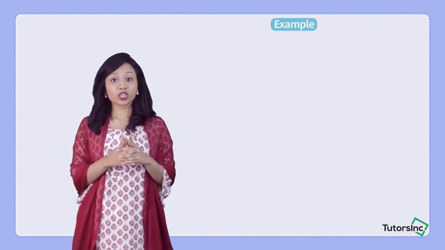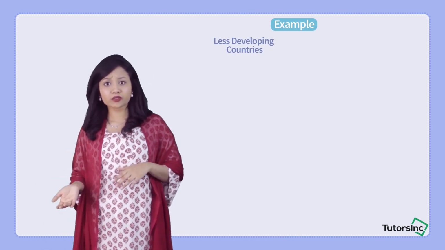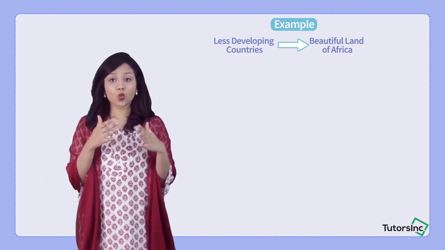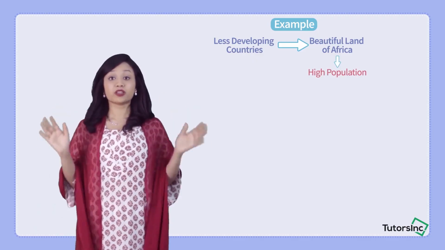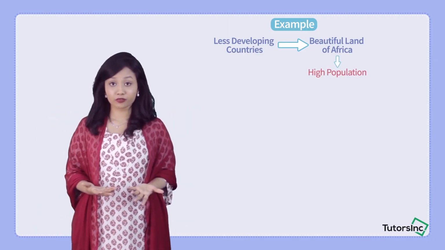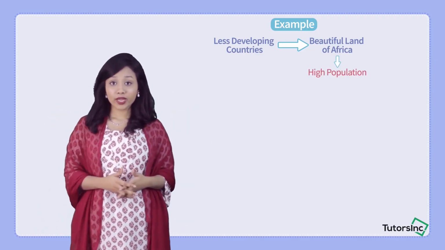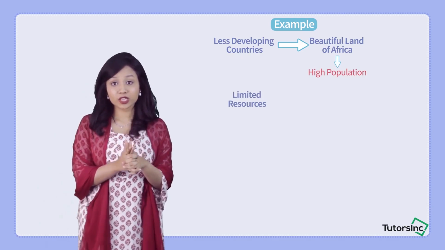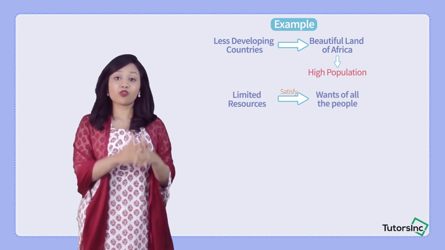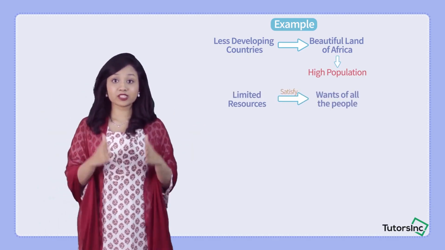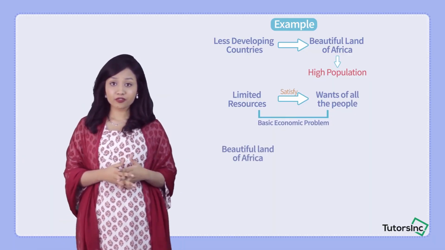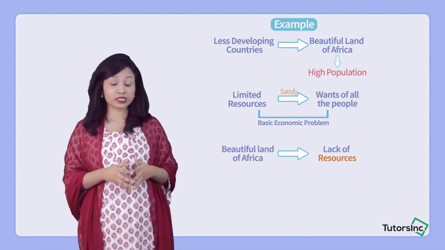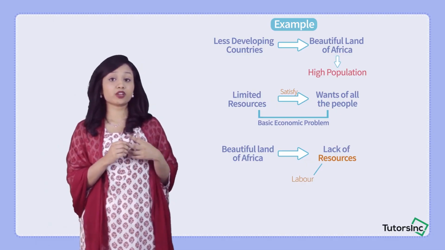Now, considering a country which is more or less developing, say Africa. What happens in Africa? In Africa, the population is tremendous. A lot of people live in Africa. But what happens when the resources are limited to satisfy the wants of all these people? What happens is we get a basic economic problem, right? So we know that Africa has a lack of resources. It has a lack of labor. It has a lack of capital.